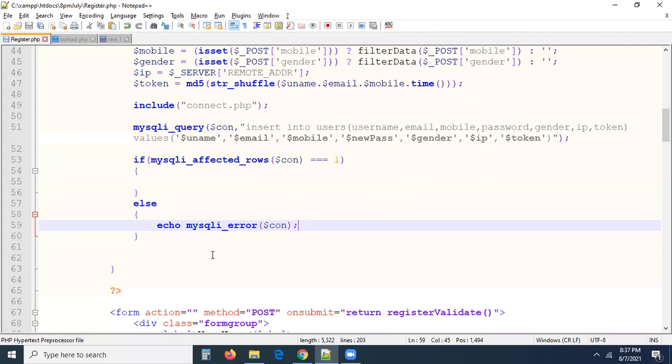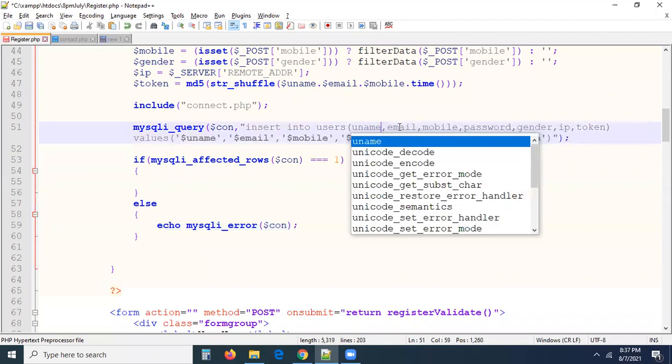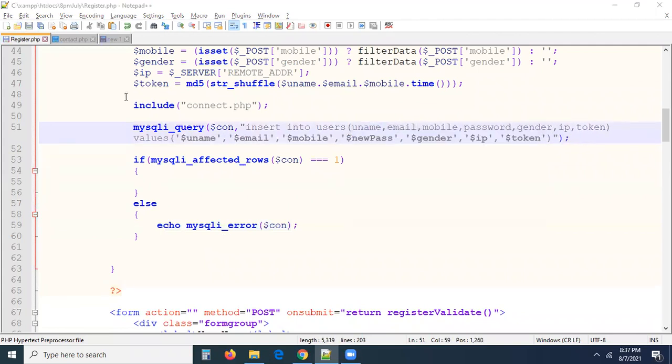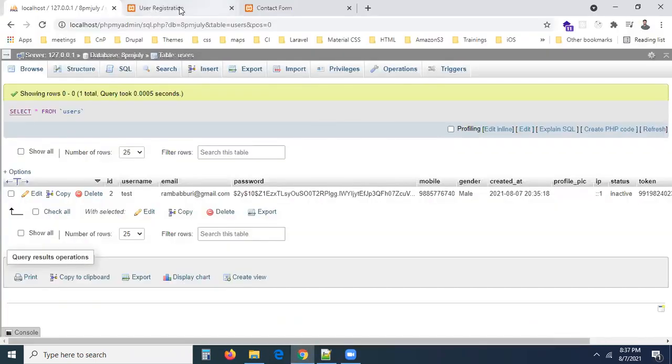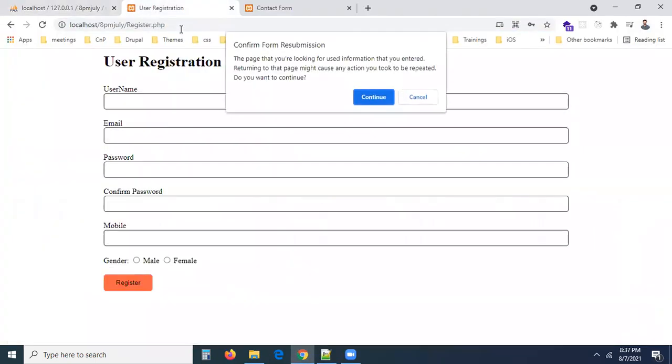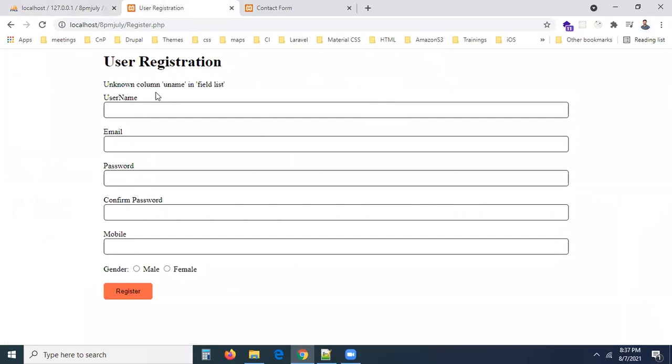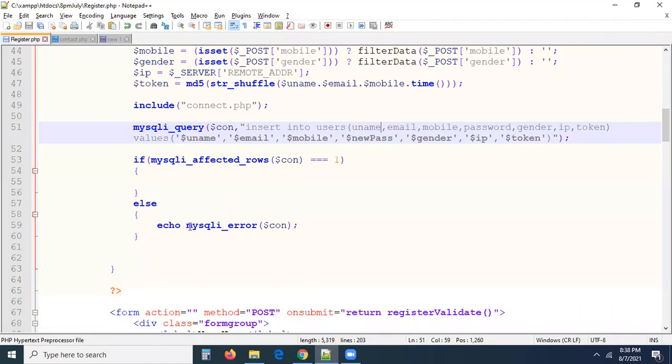Let me make a small mistake here so that you will also get clarity. I am taking this as uname, so the column name is wrong. Actually, in the database you have username. Now I'm going to insert some record again. Now you can see exactly: unknown column uname in the field list. This is the field list. This is going to give you a very clear message. If you have any error in the DB, it will give you a clear message. So unknown column in the field list. In the field list, there is an unknown column. Okay, always take the proper thing, guys.